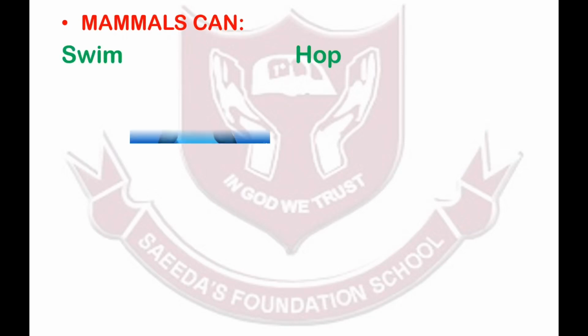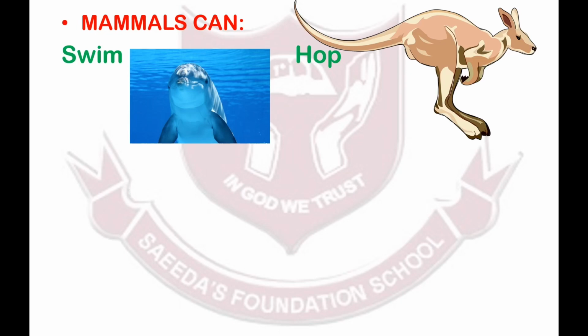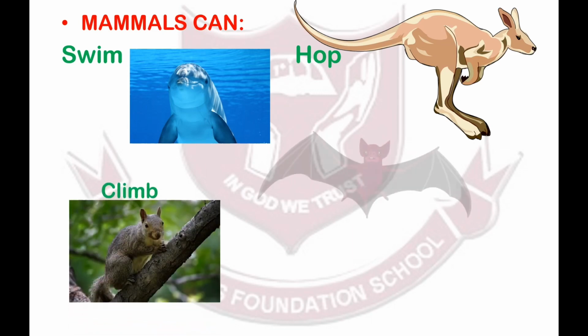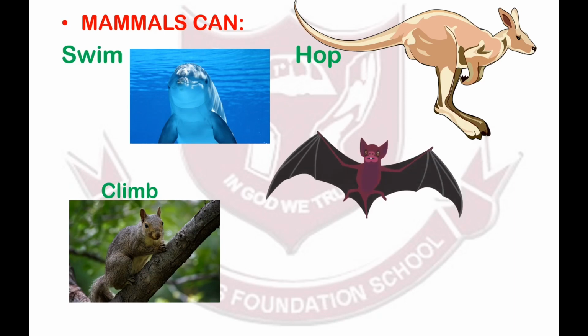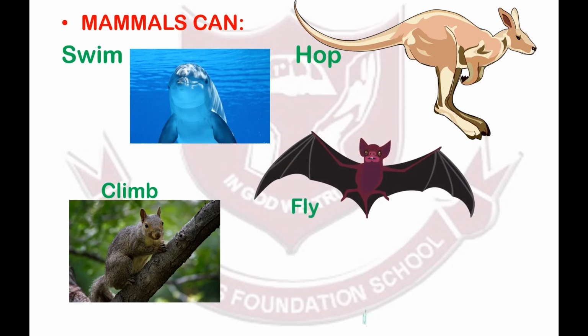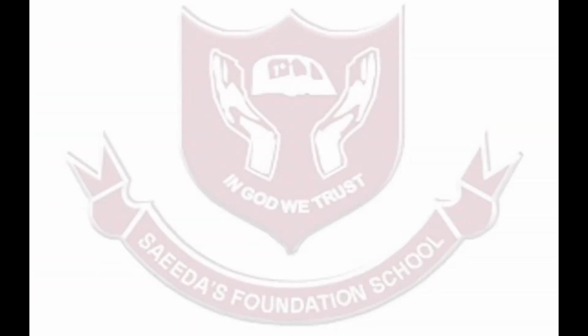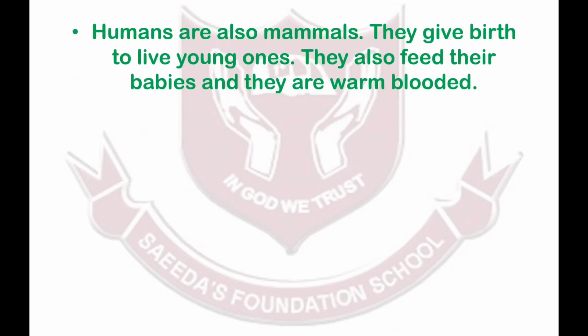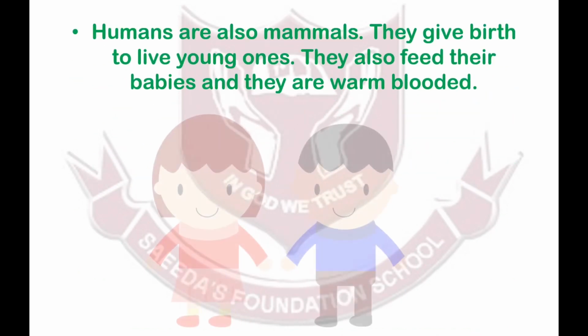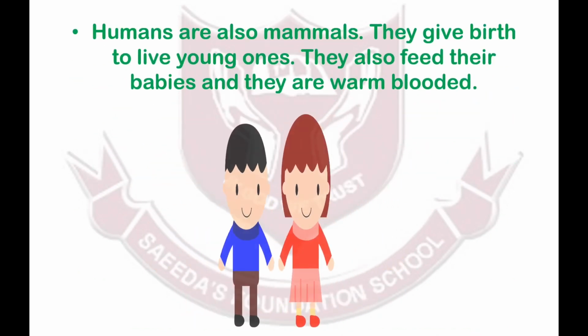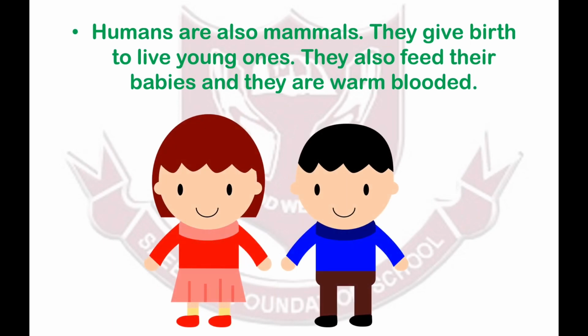Mammals can swim and hop, like dolphins swim and a kangaroo hops. They can climb like a squirrel does. Flying mammals include bats, and most mammals can run too, just like this cheetah. Humans are also mammals. They give birth to live young ones. They also feed their babies and they are warm-blooded too.